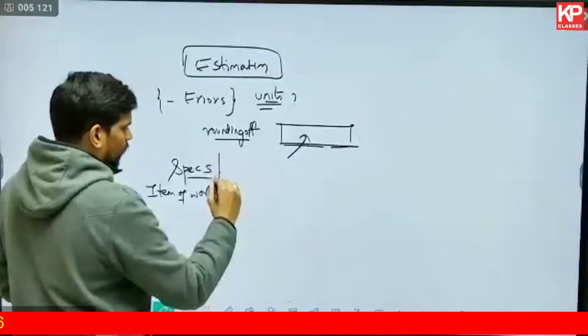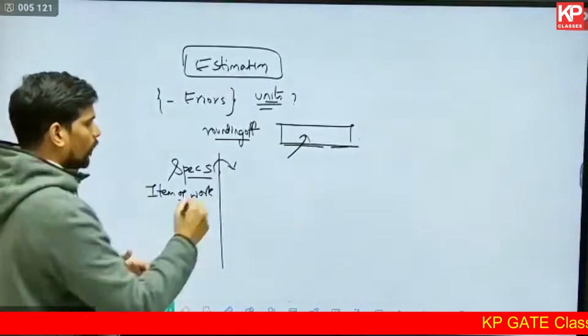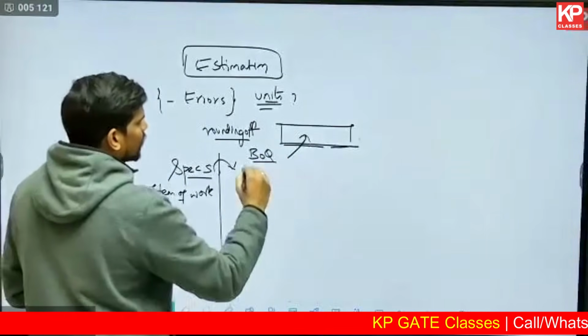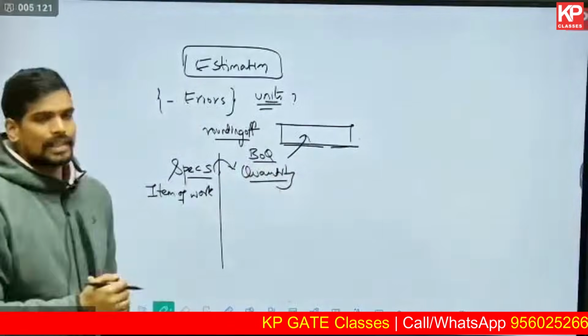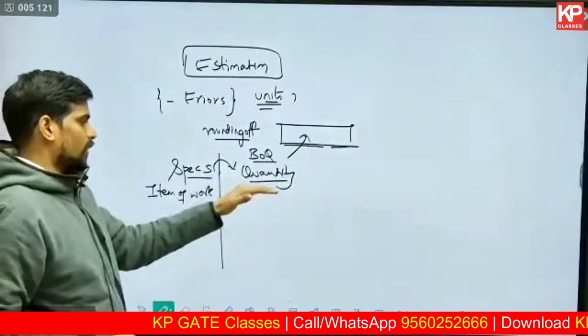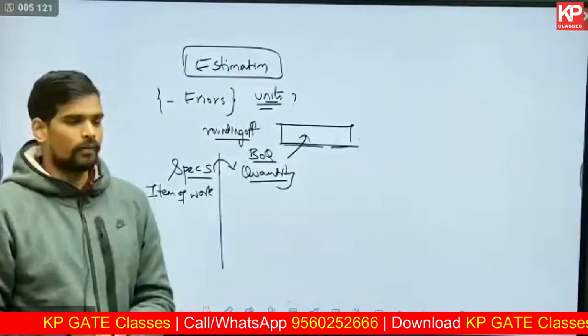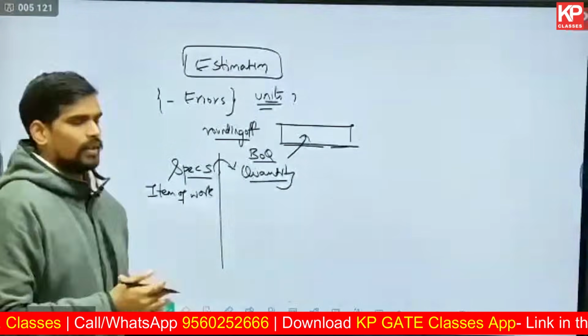Once you have the detailed specification, you can then focus on creating the bill of quantities. In construction we call it BOQ, wherein you estimate the quantity, which is quantity estimation. Now, in the GATE exam, numericals are mainly focused on this, the estimation of various items of work or the quantity of each item of work. They can give you some description of a room and ask you what is the brickwork.